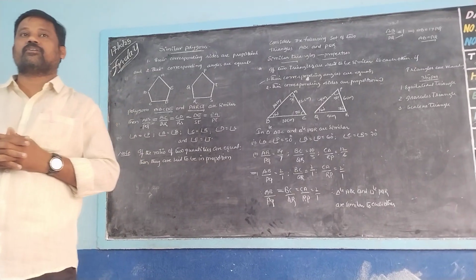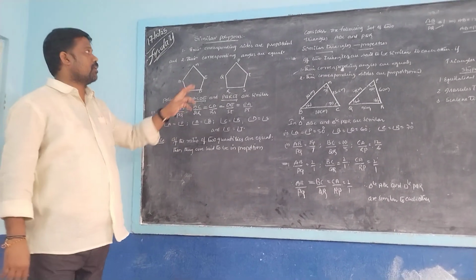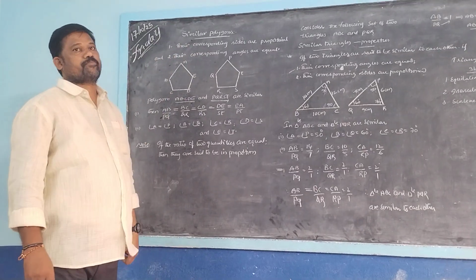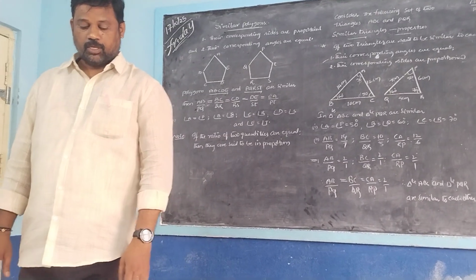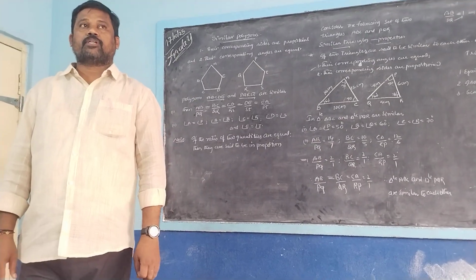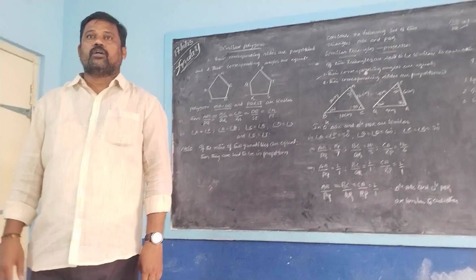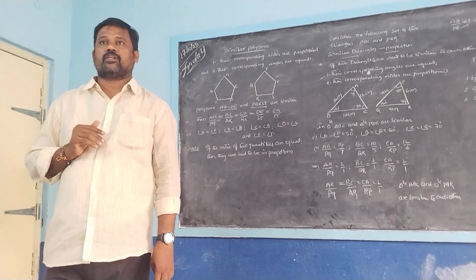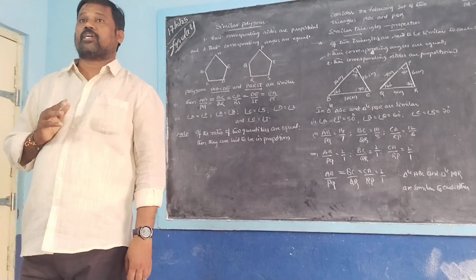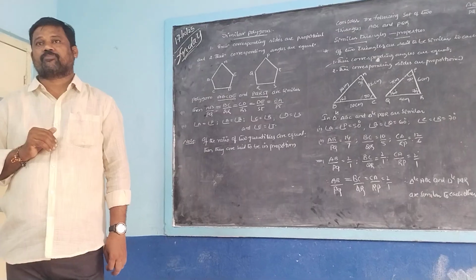Already. I will explain similar polygons, similar triangles. Similar polygons means when we take two polygons, their corresponding sides are proportional and their corresponding angles are equal.